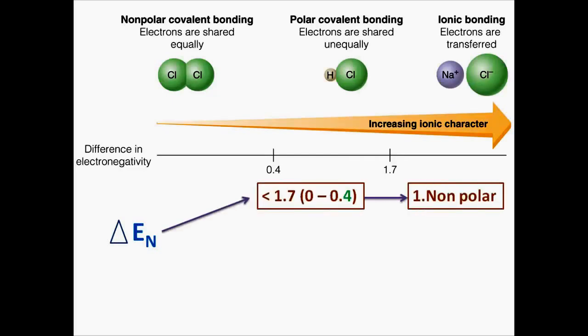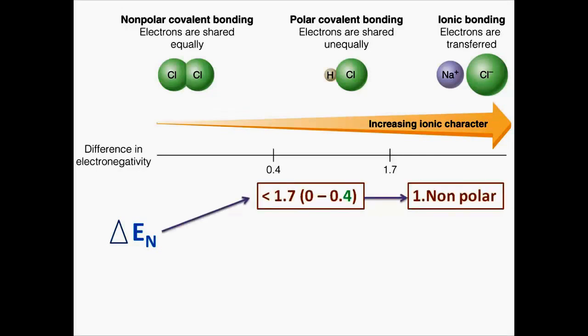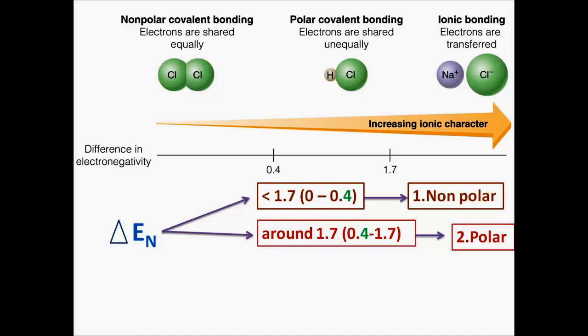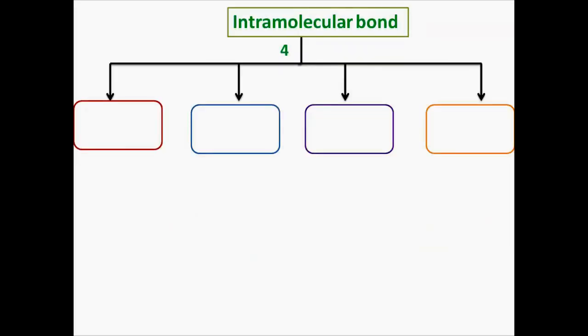Let's take a bond between 2 atoms. If the difference of electronegativity is far less than 1.7, then we have a nonpolar covalent bond. If the value is around 1.7, then we have a polar covalent bond. And if the value is far more than 1.7, then we have an ionic bond. So now let's discuss intramolecular bonds one by one.